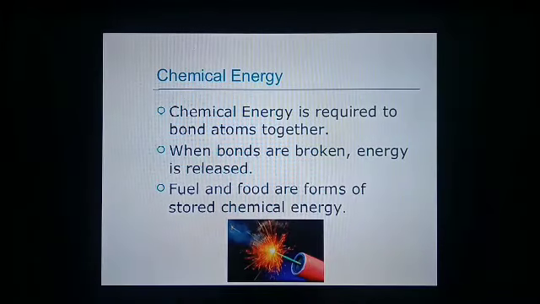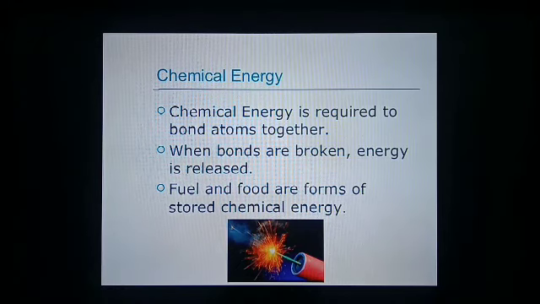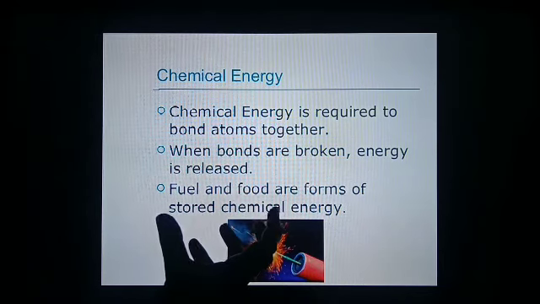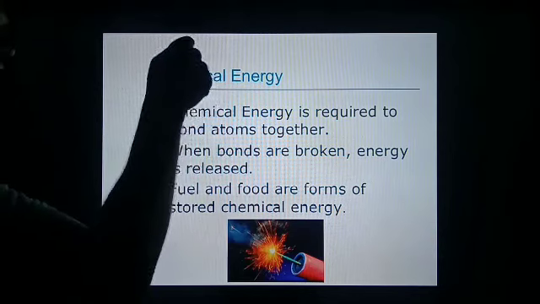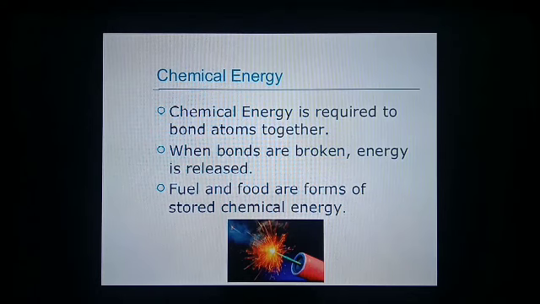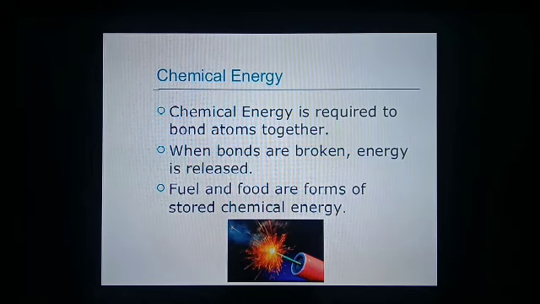Next is chemical energy. We have seen that different types of chemicals are used to liberate energy, like burning of crackers, like food, like acids; they have energy. Chemical energy is required to bond atoms together. So what is actually chemical energy? The bonds between the atoms are the actual chemical energy. When these bonds are broken, the energy is released. Fuel and food are forms of stored chemical energy.